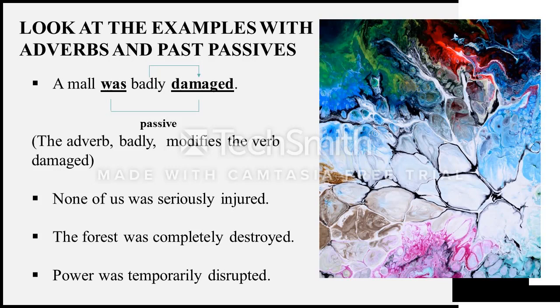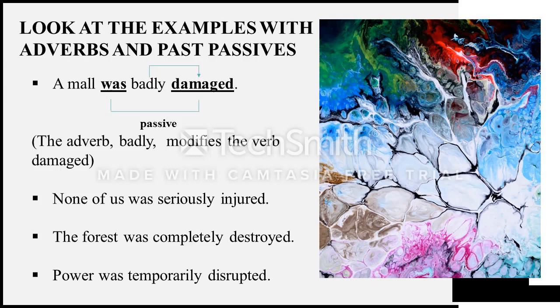Then you have the forest was completely destroyed. Okay, so you have here "was destroyed", the passive, and completely the adverb between the passive. Another example, power was temporarily disrupted. So I have "was disrupted", the passive, and temporarily the adverb in between this passive form. Okay, I hope that's clear.